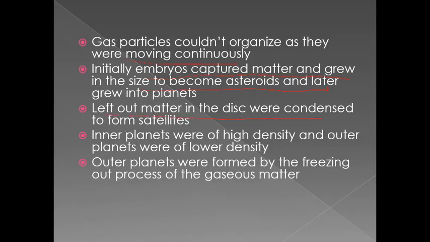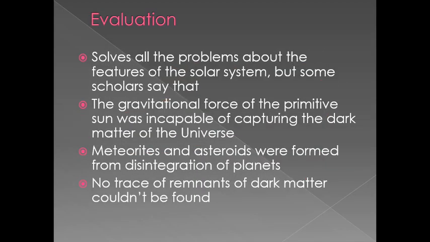Left out matter in the disk condensed to form satellites. Inner planets were of high density and outer planets were of lower density. The present-day solar system has the inner terrestrial planets with higher density and the outer planets with less density. The outer planets were formed by the freezing out process of the gaseous matter, because the gaseous particles were light, so they were pushed towards the margins of the disk, and after the freezing out process these gaseous matter outer planets were formed.